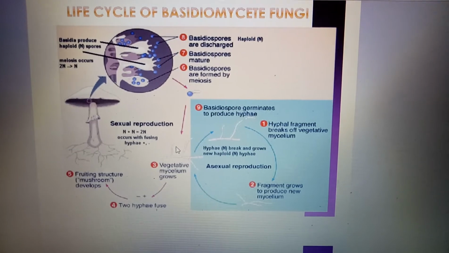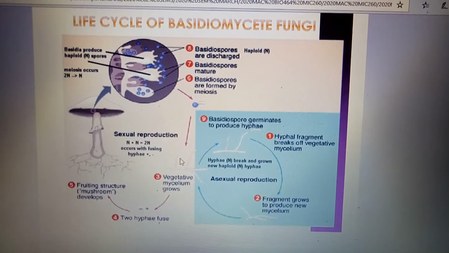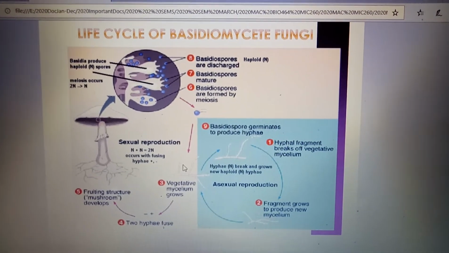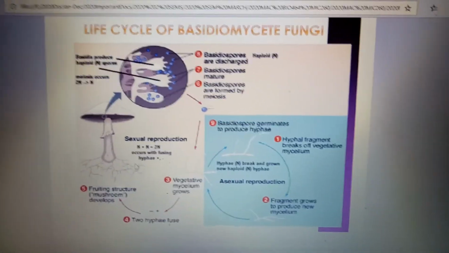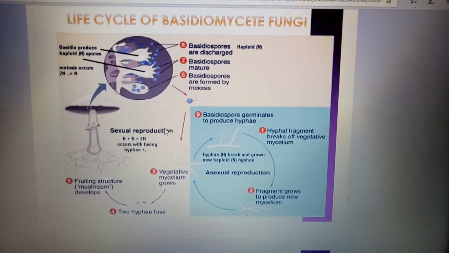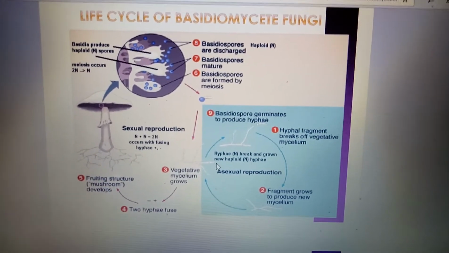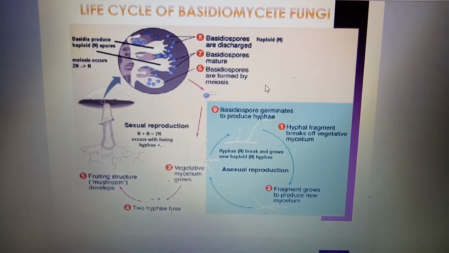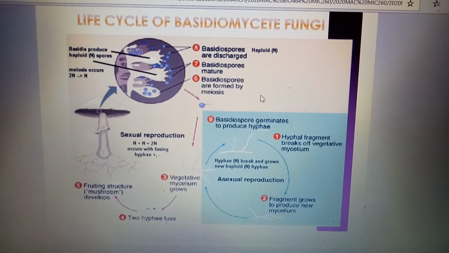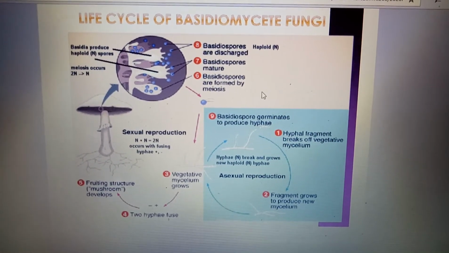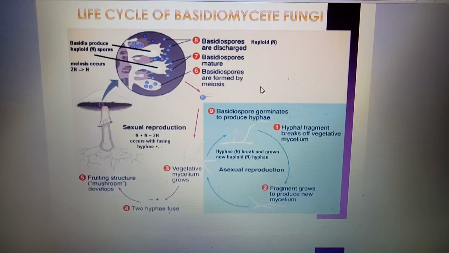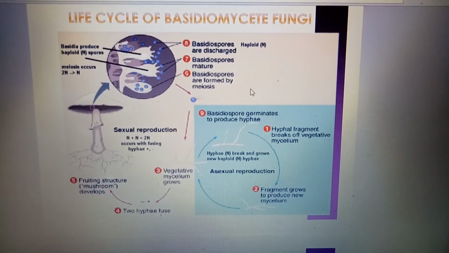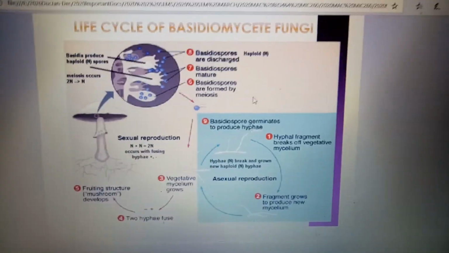As you can see here, they perform two types of reproduction as well, asexual and sexual. The cycle is almost the same for sexual and asexual, but each has its own style or steps to follow. For asexual reproduction, they have 9 steps altogether. So this is about basidiomycete fungi. I think you can read it yourself because it's very easy to understand.